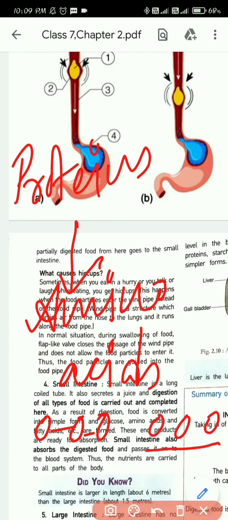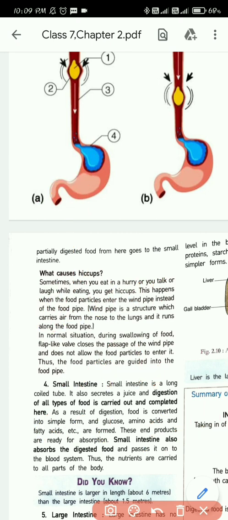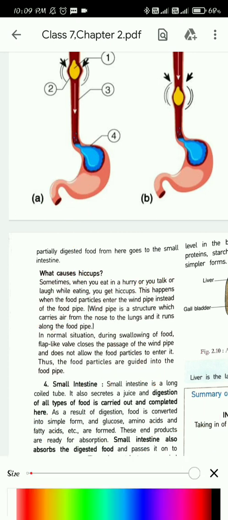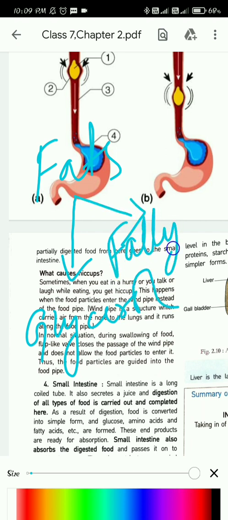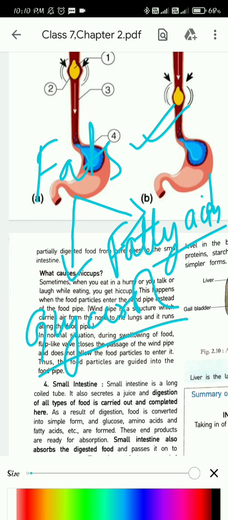Then the fats, these also will now be broken down into glycerol and fatty acids. So can you see, all the complex forms got converted into their simplest forms.